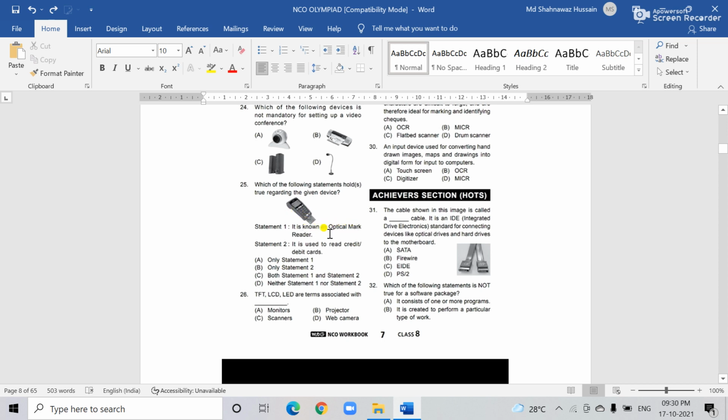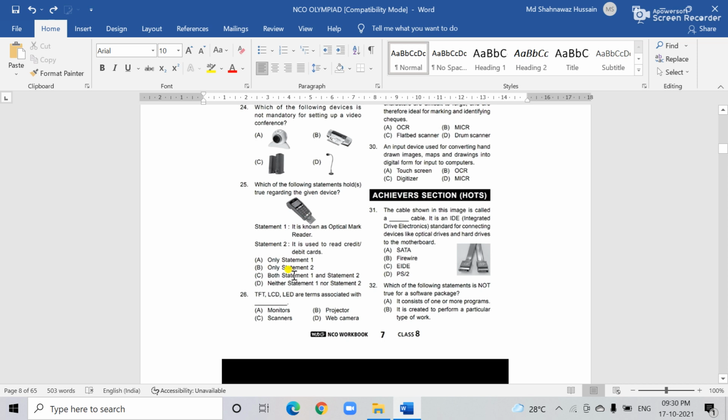Or, it is known as the optical marks reader. So which one is correct? This is both one and two, because it is a marks reader, and there is one chip there. It is also used to read cards, right? So the correct answer is option C, both one and two.